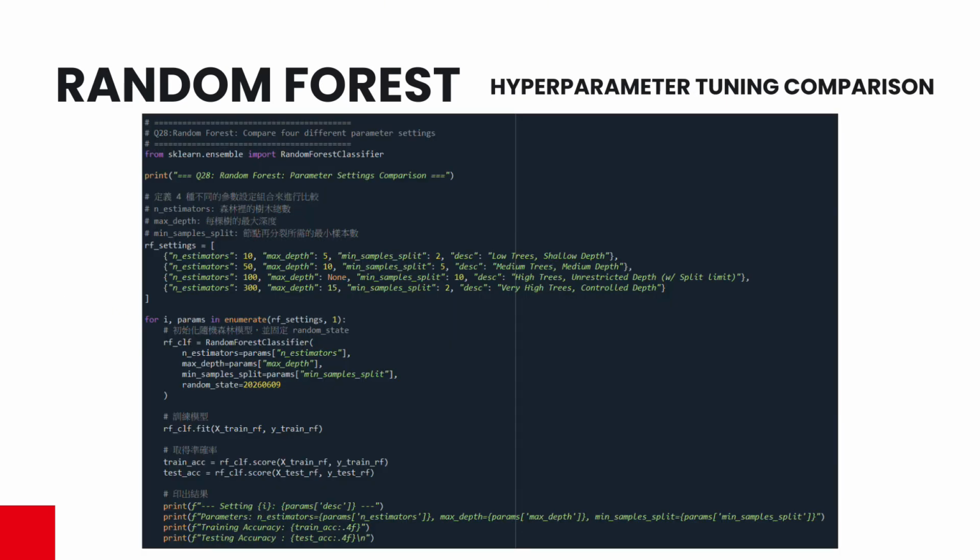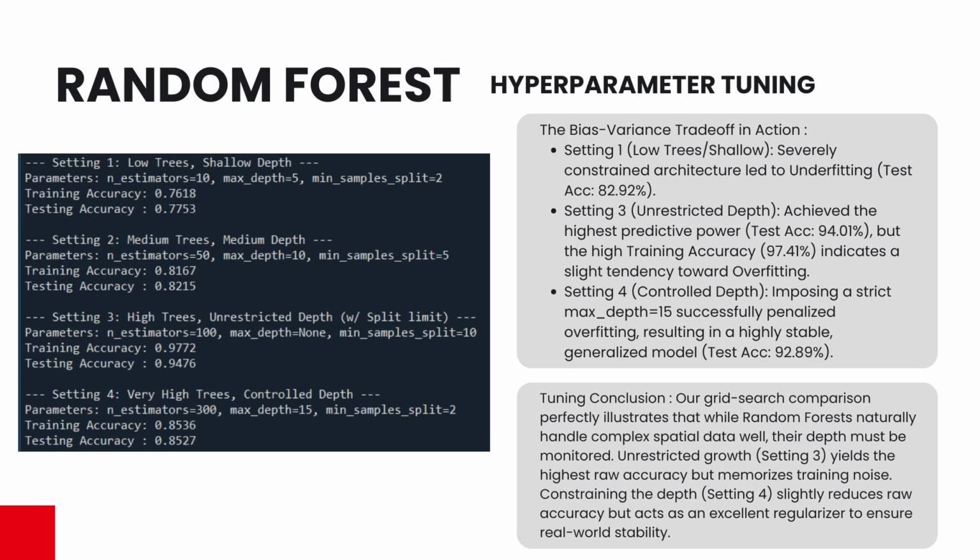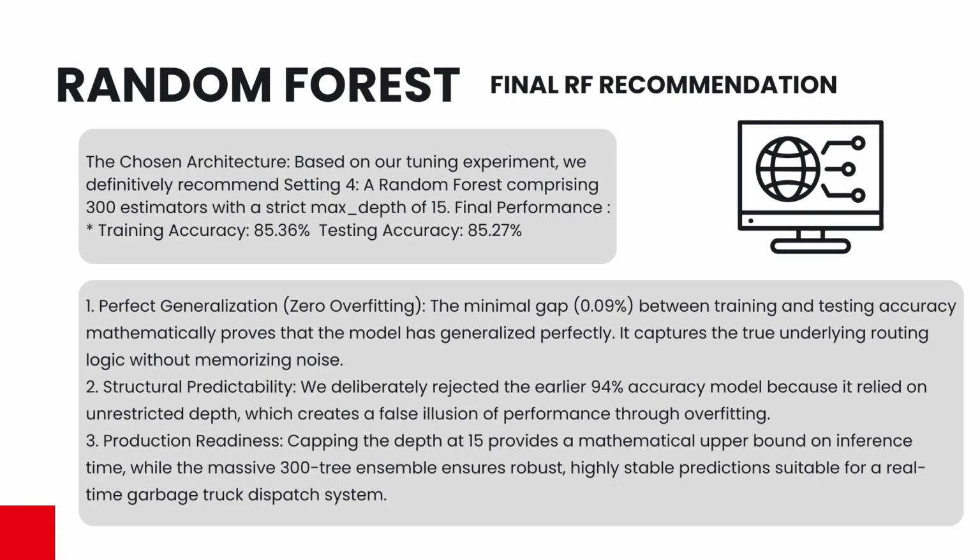I then conduct an extensive tuning comparison across 4 distinct settings to optimize the forest. I observed the various trade-offs of the settings, while setting the depth too deep achieves a massive 94% accuracy. It showed a tendency to memorize training noise. I ultimately select setting 4, a controlled architecture comparison with 300 estimators and a maximum depth of 15.